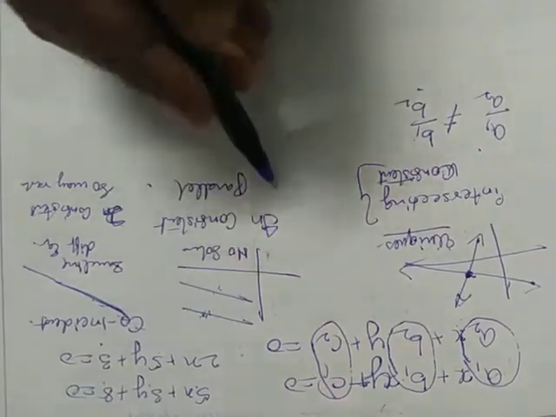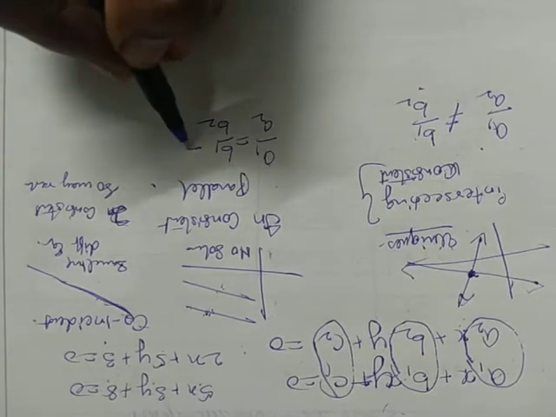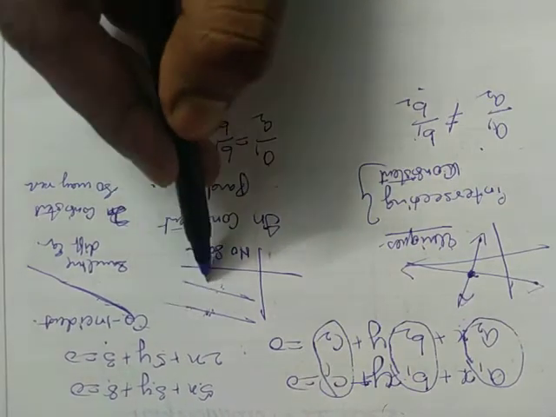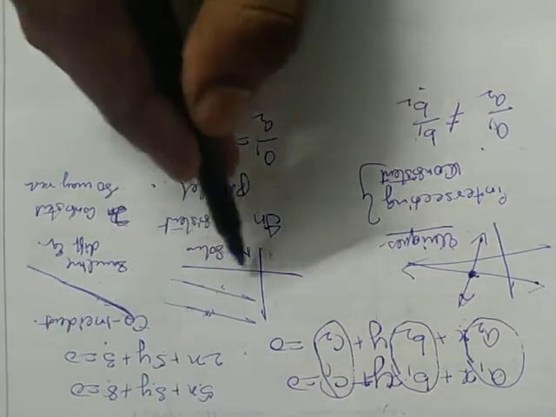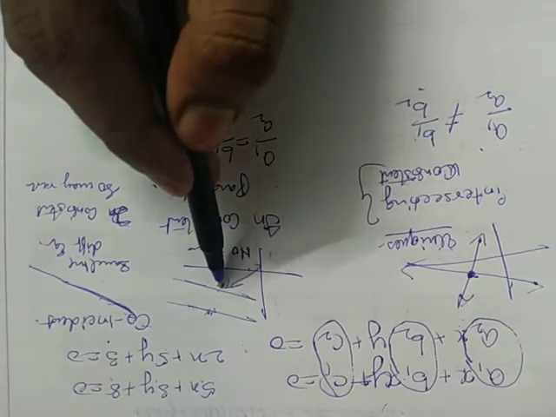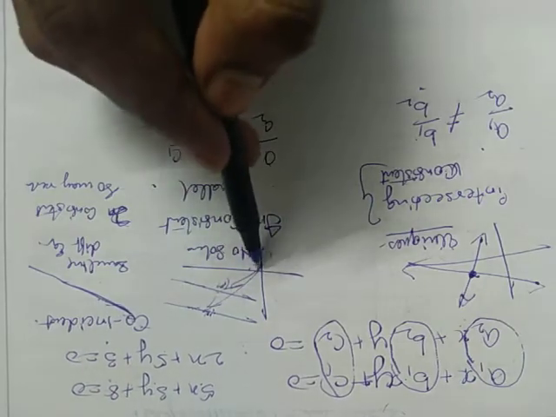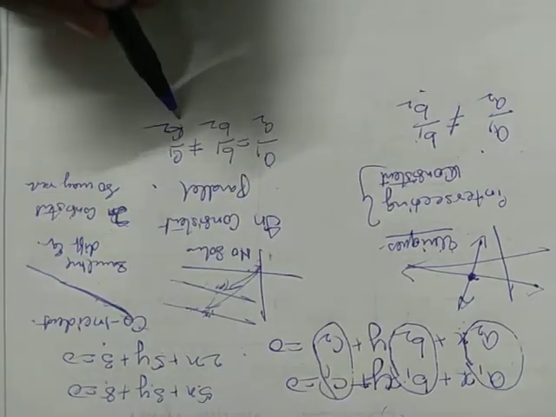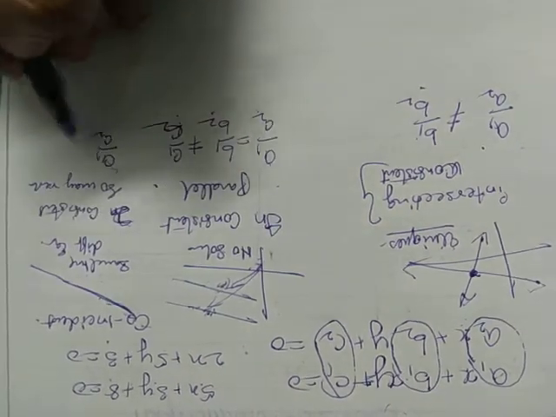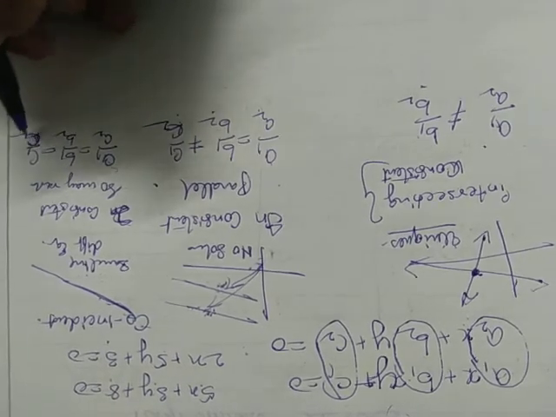In this case, a1 by a2 will be equal to b1 by b2, but c1 by c2 will be different. This is the c1 line, this is the c2 line. c1 represents the distance from the center to the line, so this distance is different. Both are parallel but both are at different distances from the center, so the c1 and c2 ratio will be different, but these two will be equal. In the third case, a1 by a2 and b1 by b2 and c1 by c2 all will be equal.